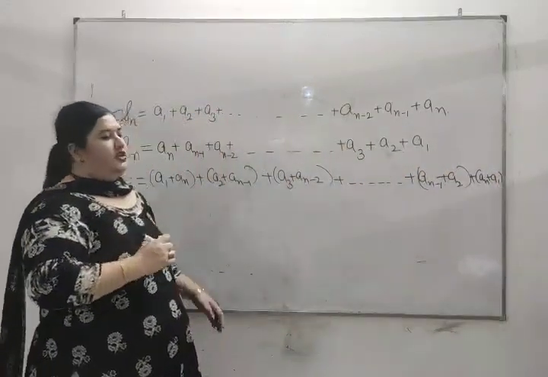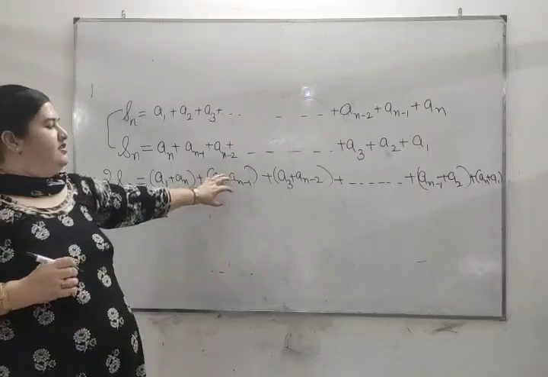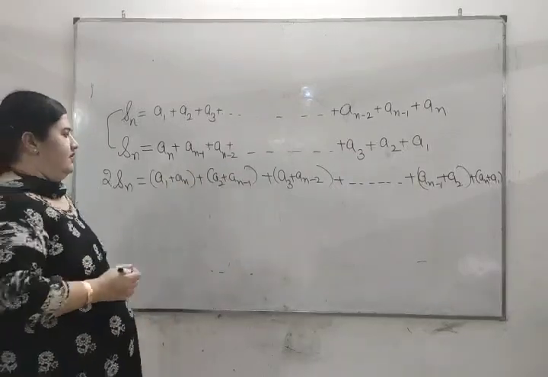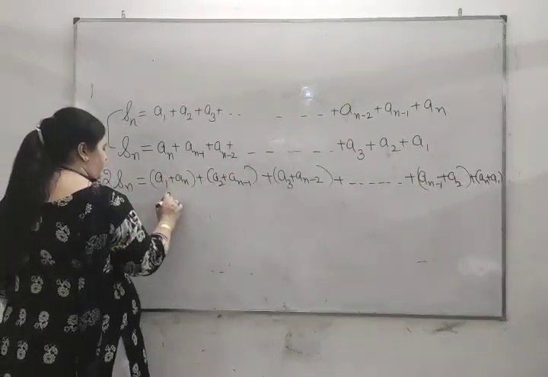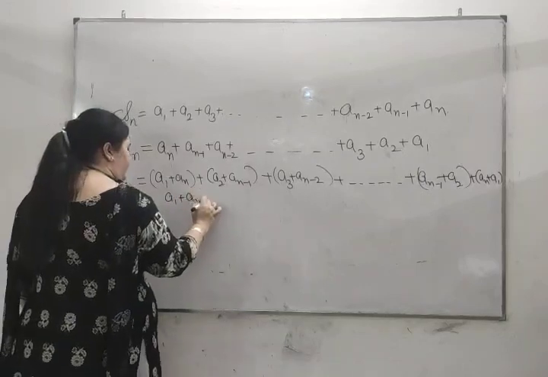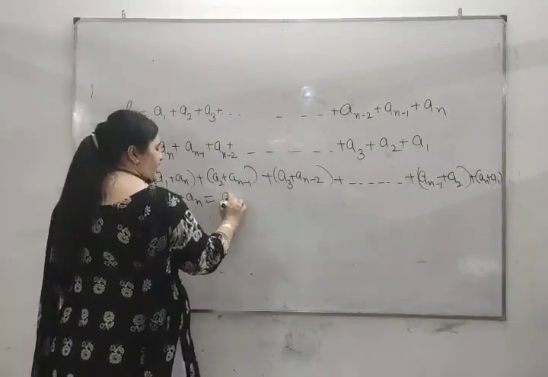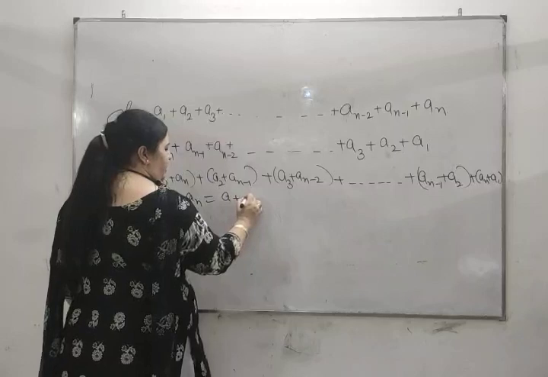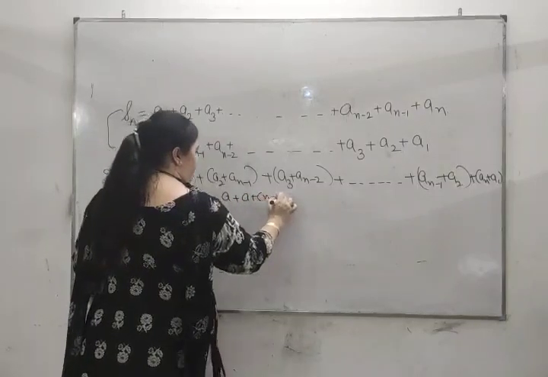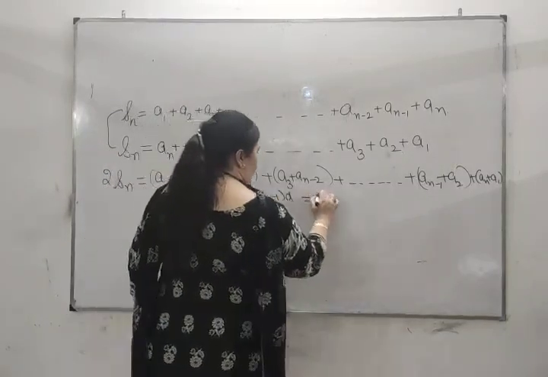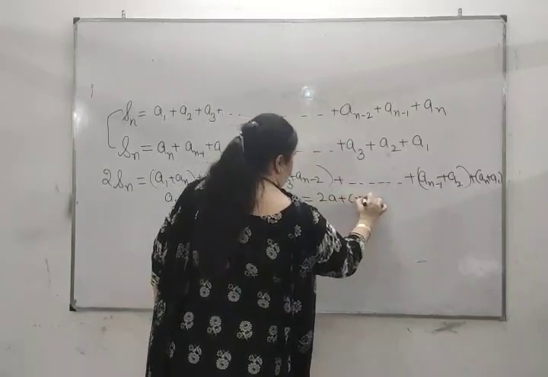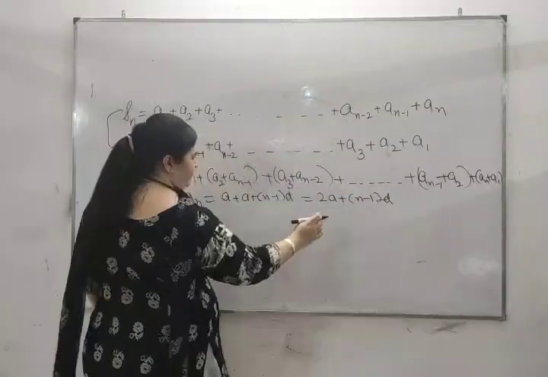Now we can take any of these brackets. Let us take the first one. What is a1 plus an? a plus, what is the value of an? a plus n minus 1d. So it is equal to 2a plus n minus 1d.